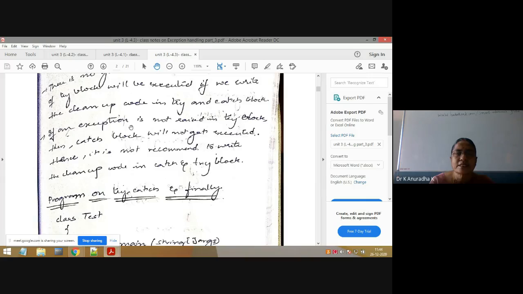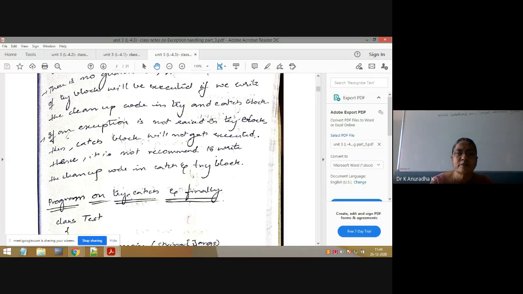Next, no need to always write an exception in the try block. Already explained, we can write a simple try. Simple try means it is like part of the main method only. Writing only try without an exception is also correct. That is called simple try, meaning without a catch block, we are writing only the try block.